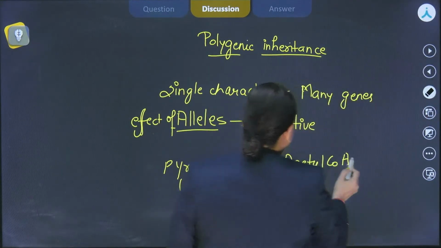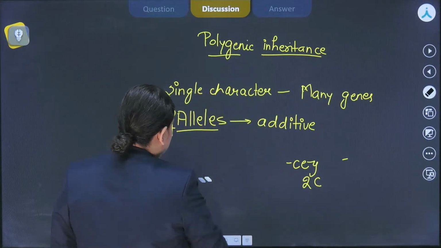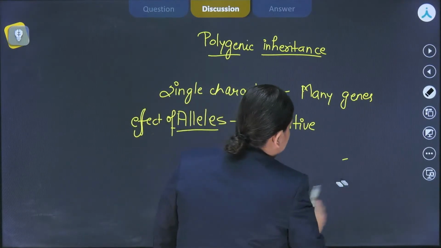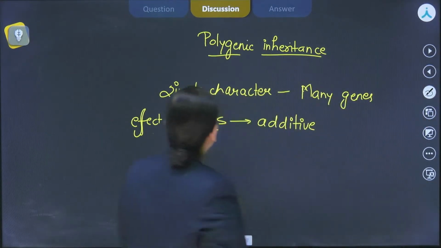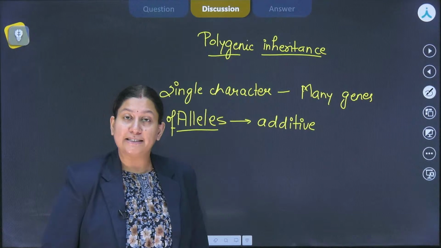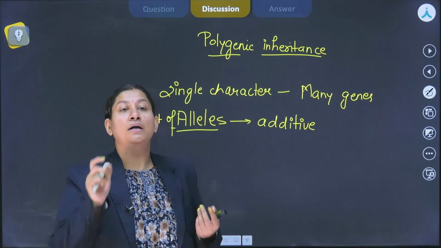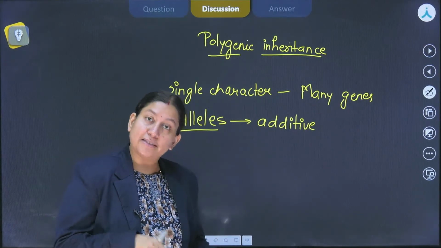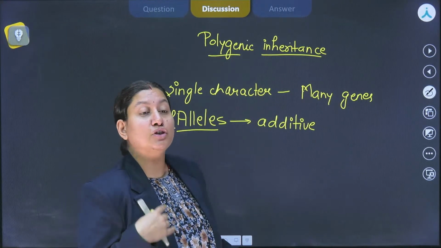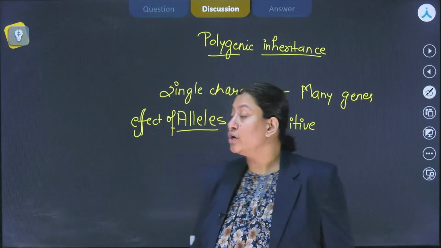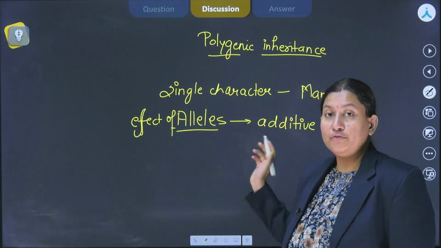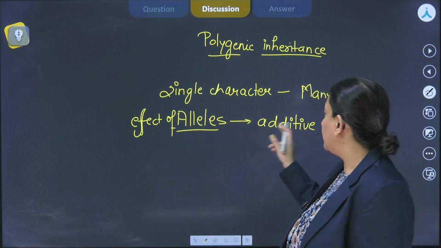So this is how you will learn the number of decarboxylations, right? Okay, so getting back to this particular question. We were talking about polygenic inheritance, in which multiple genes control a single character. It is unlike the pleiotropic gene, in which a single gene affects multiple phenotypic expressions. So over here, the effect of each allele of each gene would be additive.